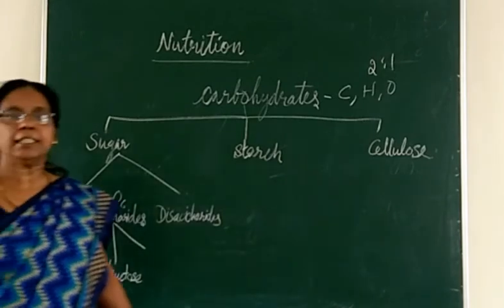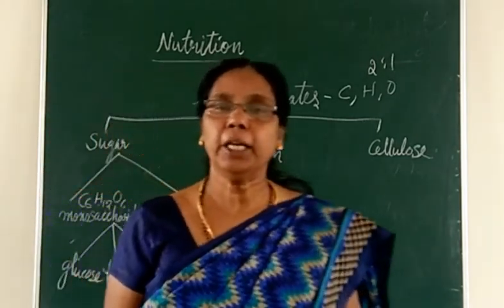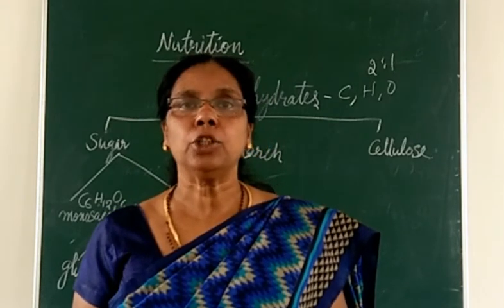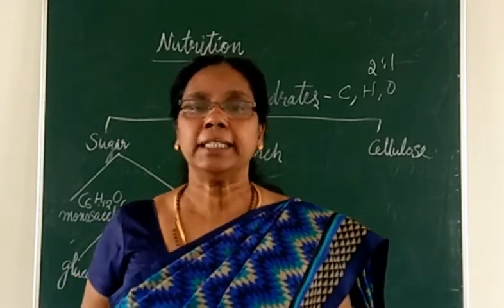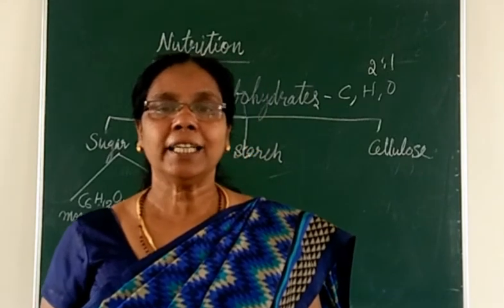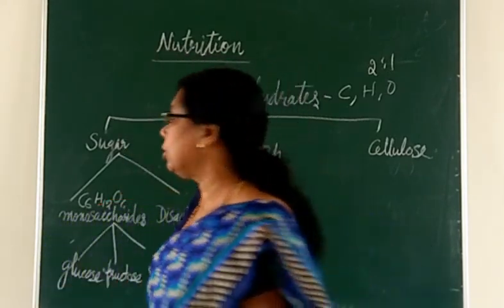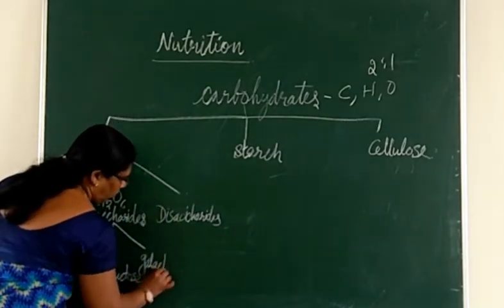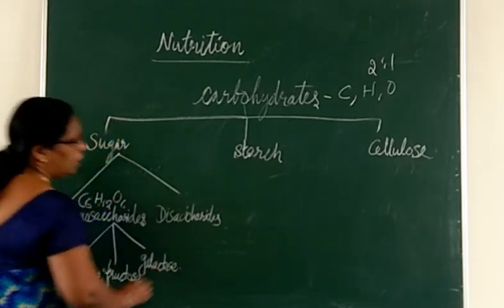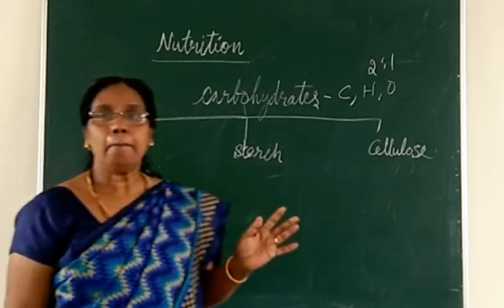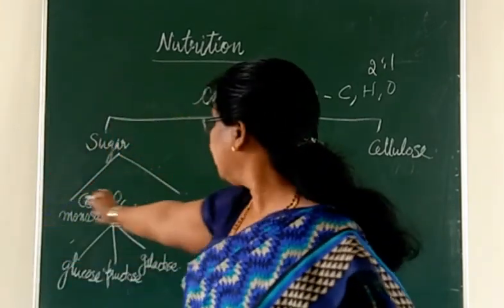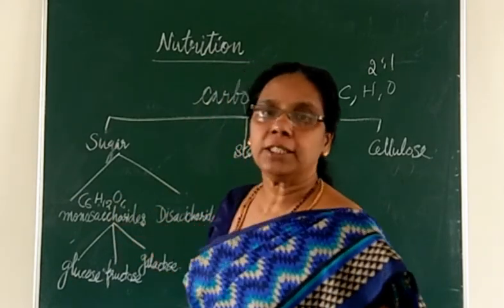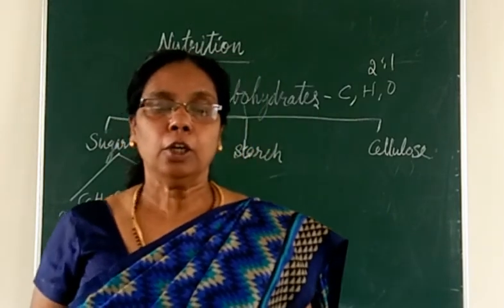And this fructose is otherwise known as what? Fruit sugar. It is present in almost all fruit. So fructose is the fruit sugar. And the third one is called galactose, and this is present in the milk. So three types of monosaccharides are there: glucose, fructose and galactose.